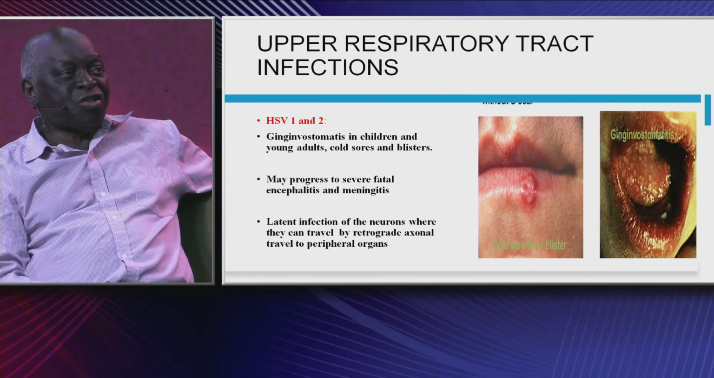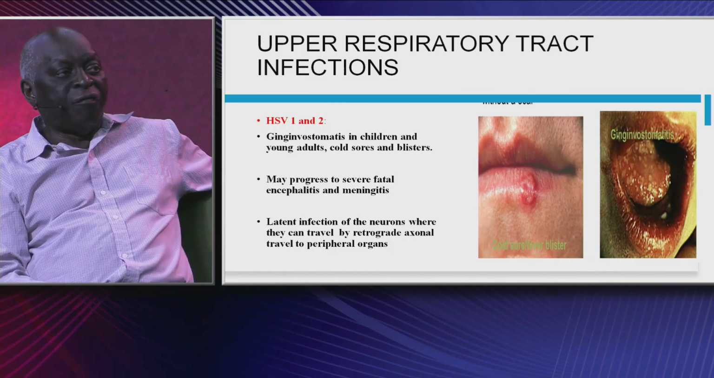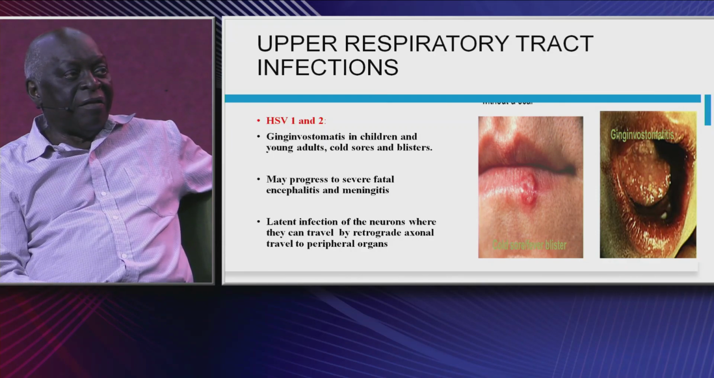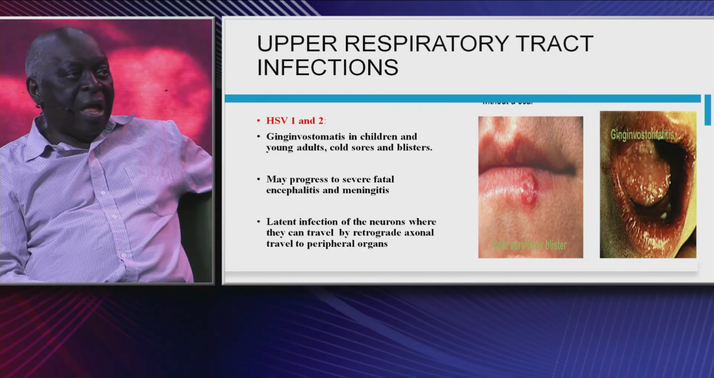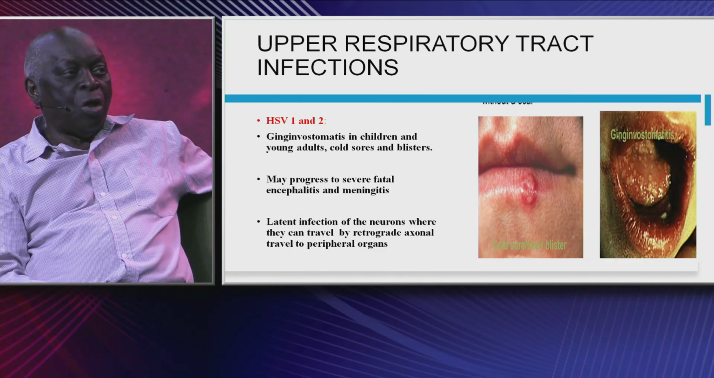They may progress to fatal encephalitis and meningitis, especially in the immunocompromised or in babies that do not yet have antibody. Latent infection of the nervous system can even occur as a result of the travel of the virus through retrograde axonal travel to the peripheral organ. Please, let's note all this.